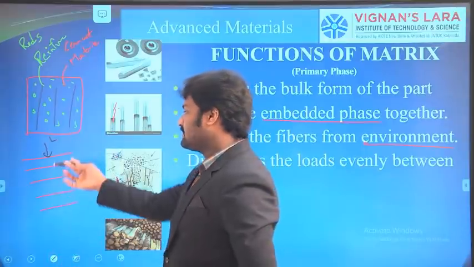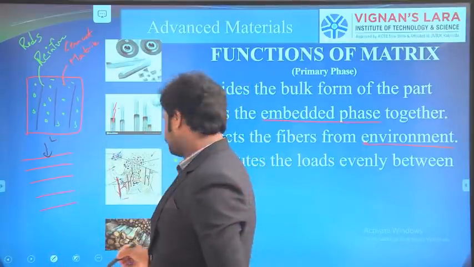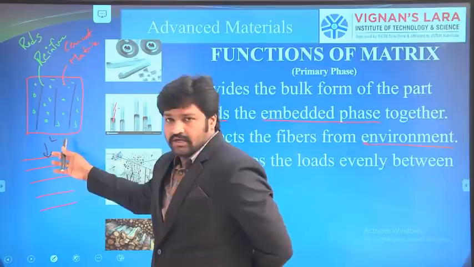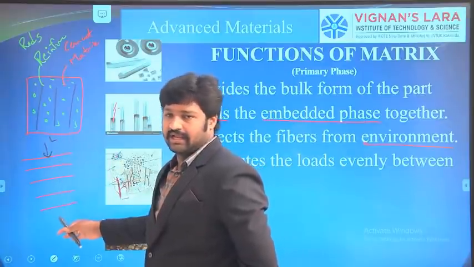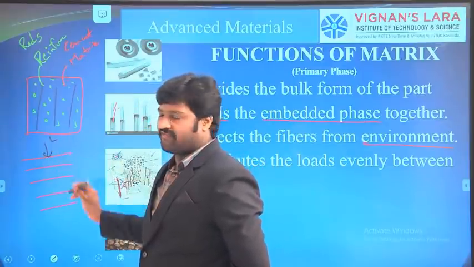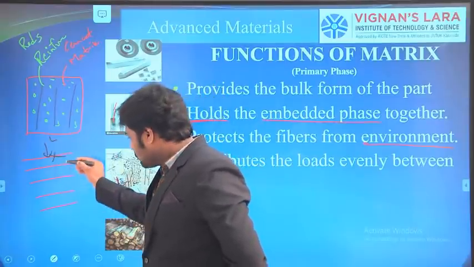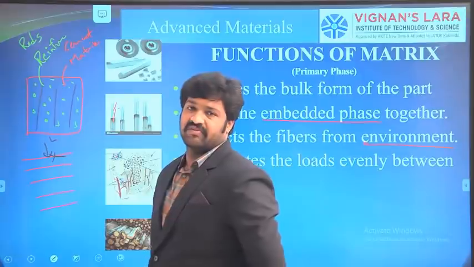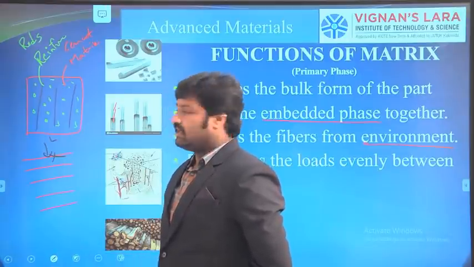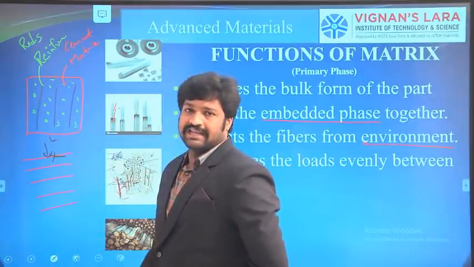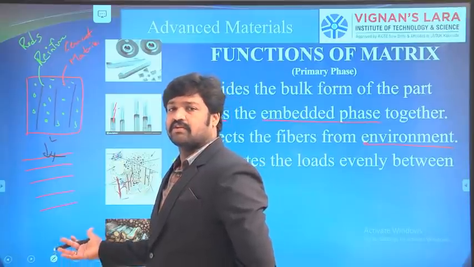If the matrix is not distributing and it is bearing only one fiber or one reinforcement, this will break, whereas the other reinforcement materials will not get any loads. If all together are getting the same loads, then the strength of the composite is high.